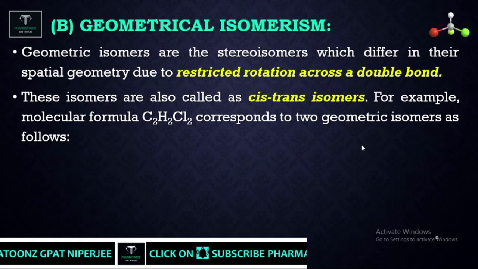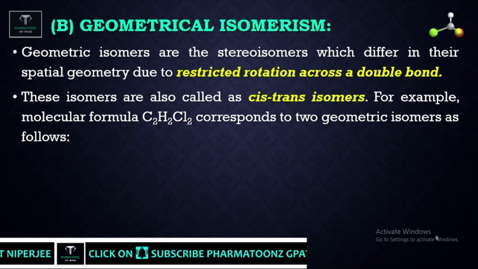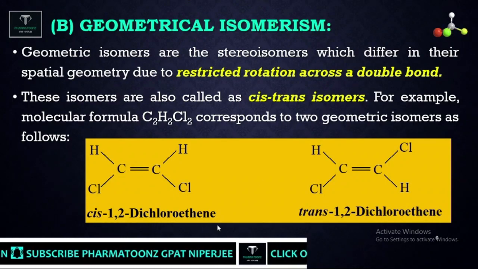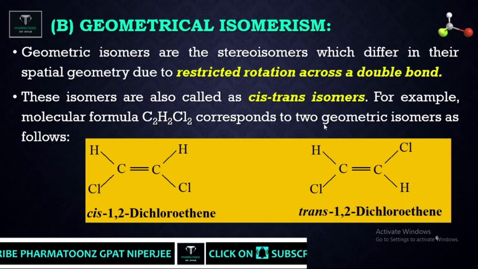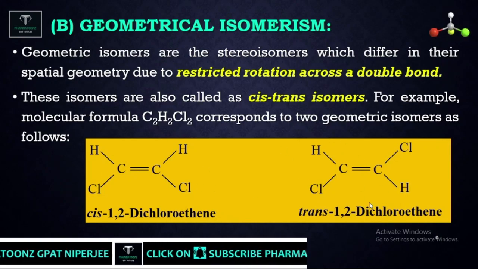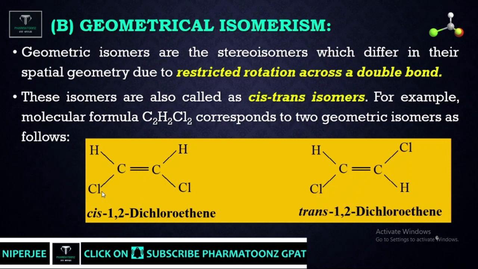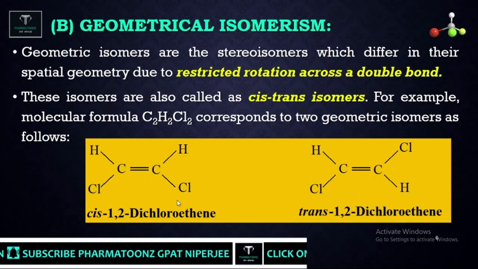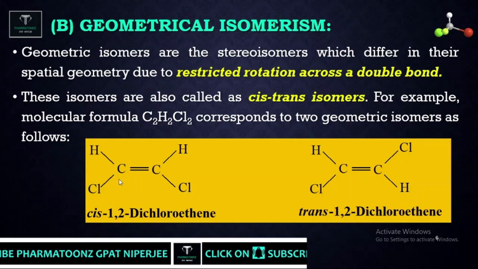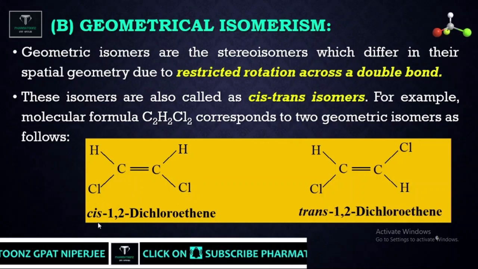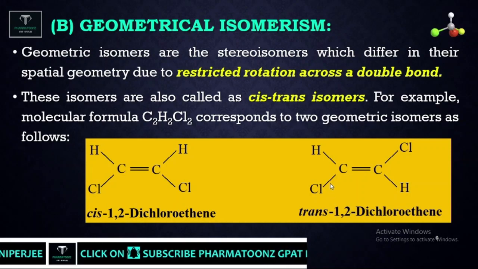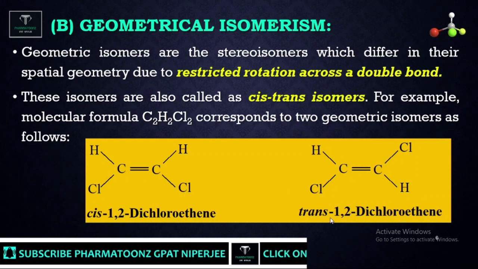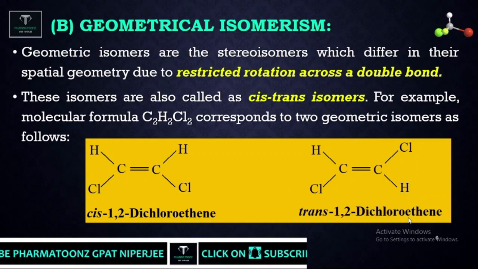Let us see an example of geometrical isomers. This is the structure of 1,2-dichloroethene. It can be represented in two ways, so there are two different isomeric forms of this structure. In this form it is called cis-1,2-dichloroethene because both chlorine groups are on the same side. That's why it is called the cis isomer. In this structure both chlorines are on opposite sides. That's why it is called trans-1,2-dichloroethene.